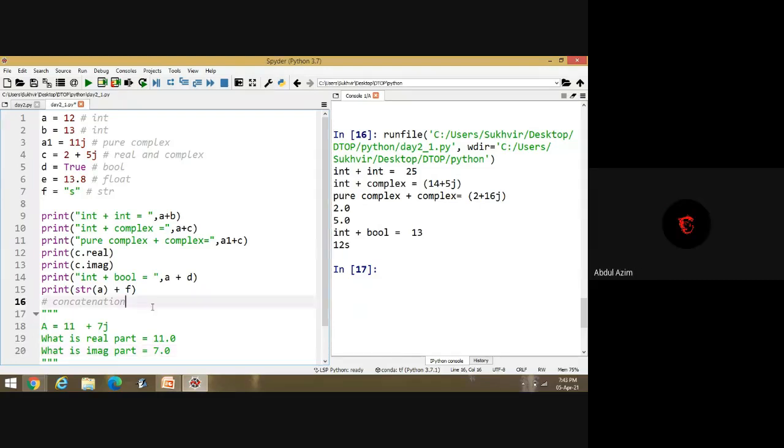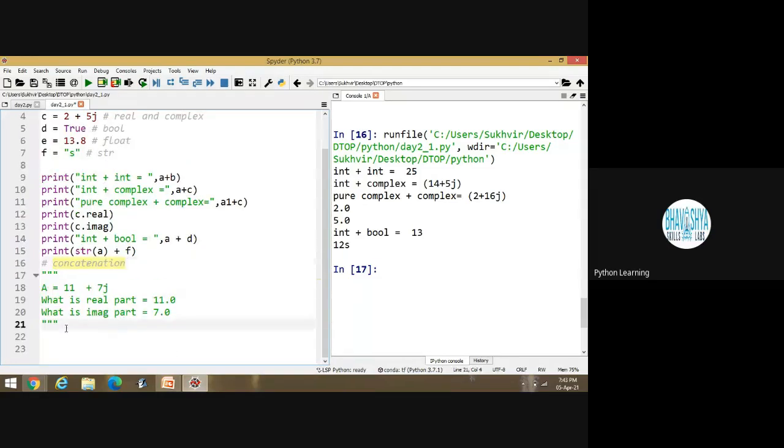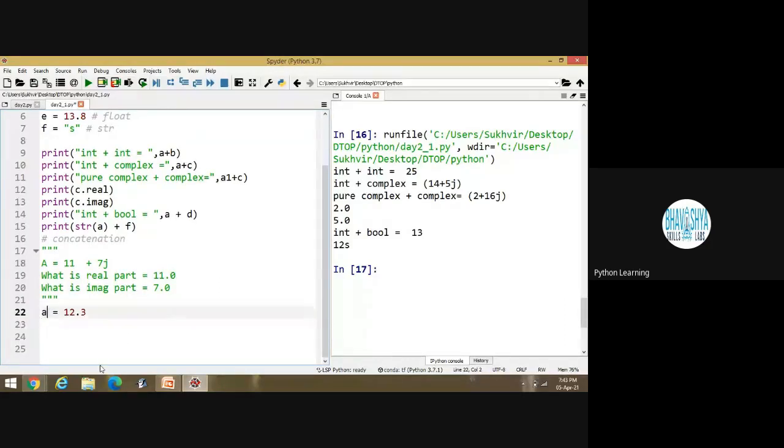Okay. Suppose I am writing here, let's take one more example. V1 is equal to 12.3. This one is the variable. Suppose this one is V1, the variable. Done. And the second variable V2 is equal to 17.65. This one is the second variable.